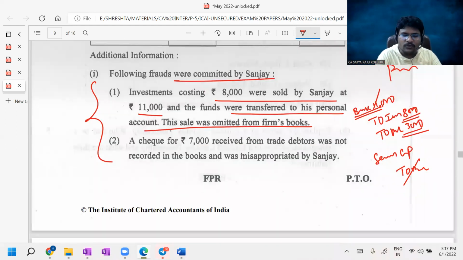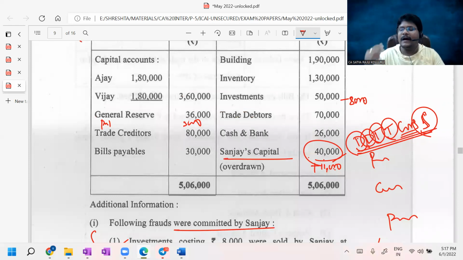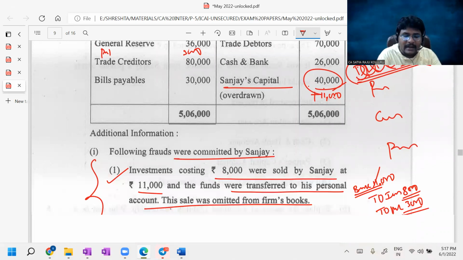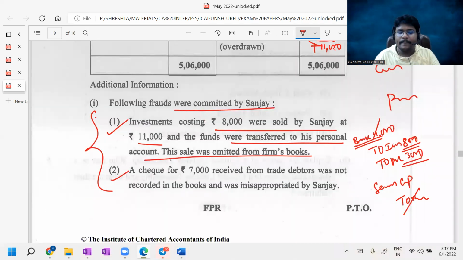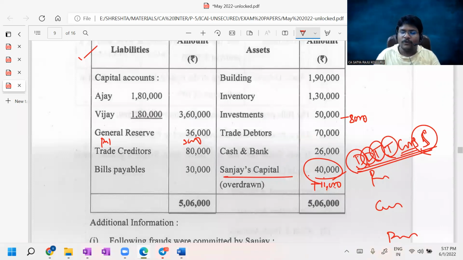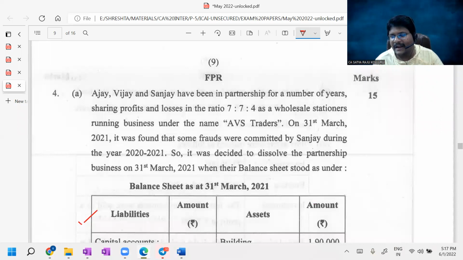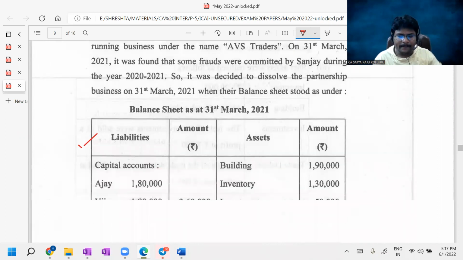Like this, you need to consider each and every fraud made by Sanjay in the balance sheet before applying this DDTTS, Garner versus Murray, and settlement system. Then after adopting these frauds into the balance sheet, you can apply the DDTTS approach. Then automatically this partnership accounts problem is over. Do you understand? That is the only special step they added here, guys. That is all about problem number 4A.